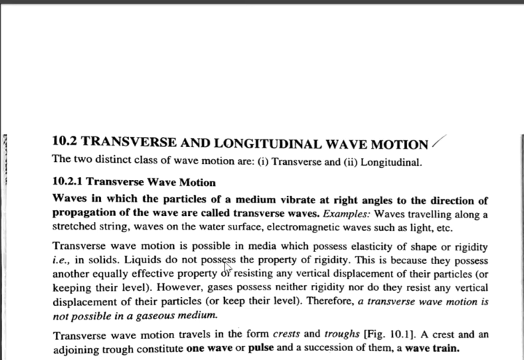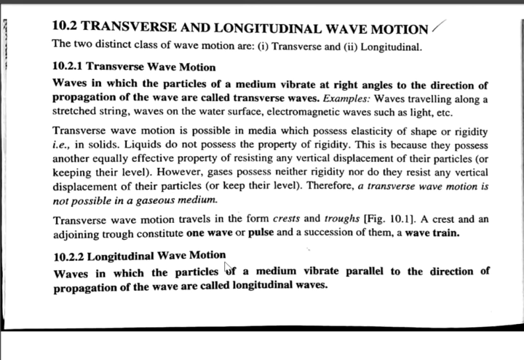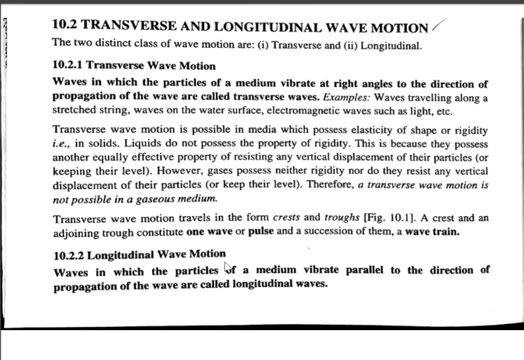The next one is, let us understand what are the two major types of waves. Depending on how the particles of the medium vibrate with respect to the passage of the wave, we have two types of waves, transverse and longitudinal waves.